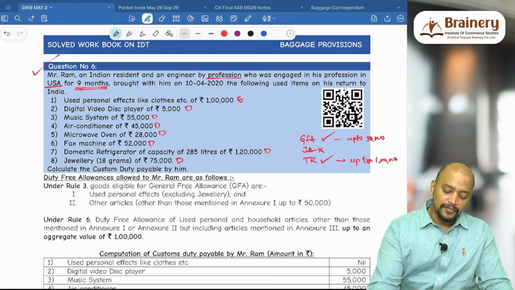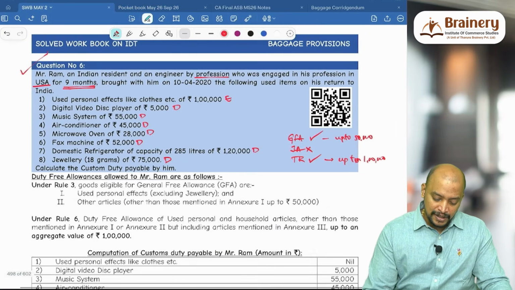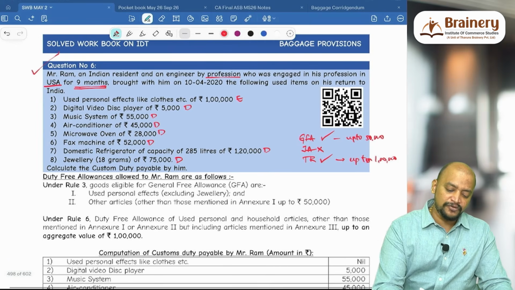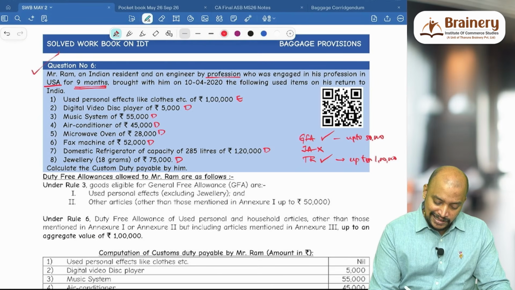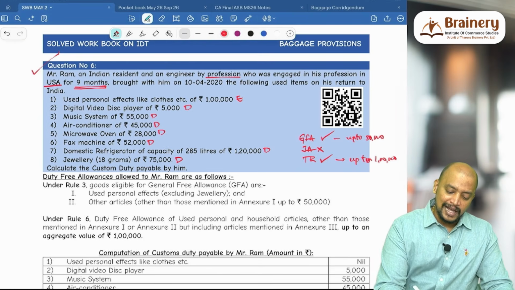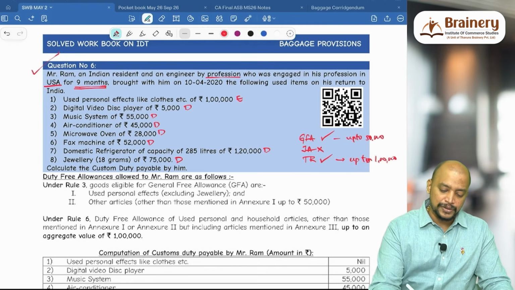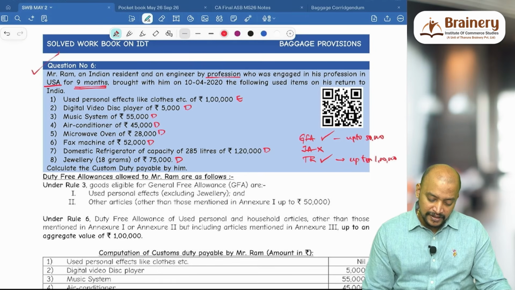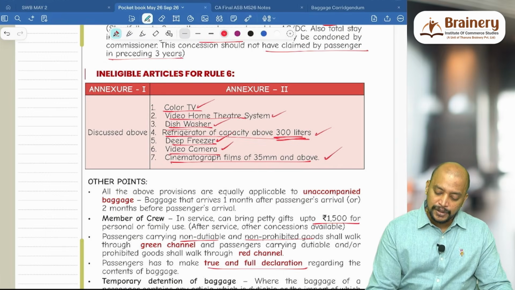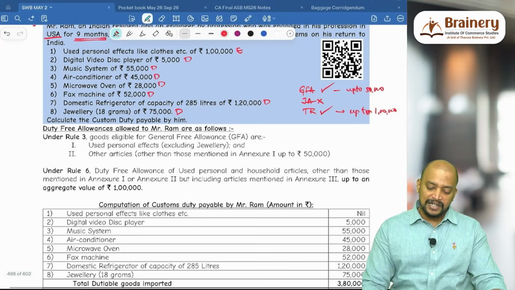Color TV. We don't have color TV in this case. Then video home theater system. That is also not there. Music system is different from video home theater system. Dishwasher. Do we have dishwasher here? Dishwasher is not there. And next, refrigerator above 300 liters is not there, up to 300 liters only. And next, deep freezer, video camera. Deep freezer, no, we don't have deep freezer. Video camera also we don't have. Cinematograph film of 35 mm and above, that is also not there. So due to that reason, everything we will take as dutiable.